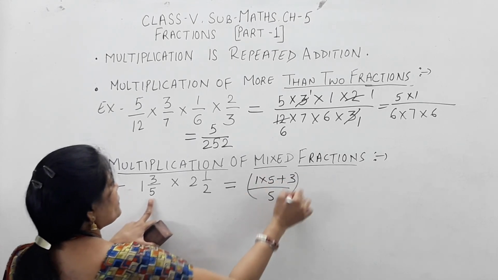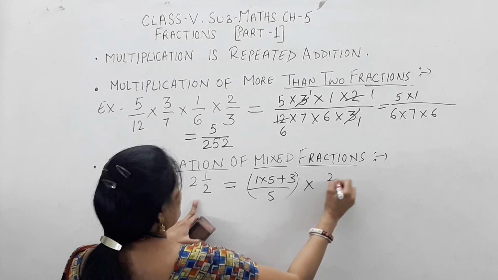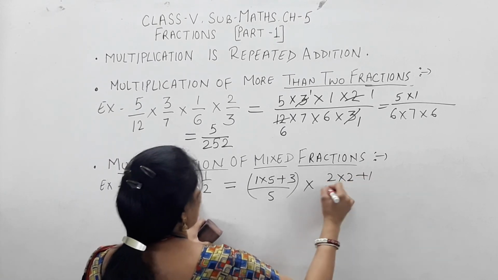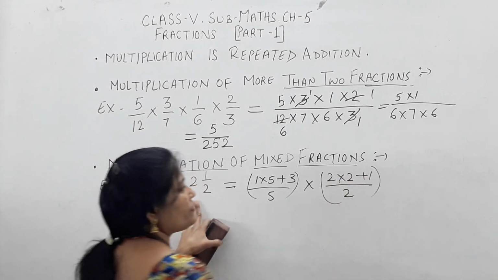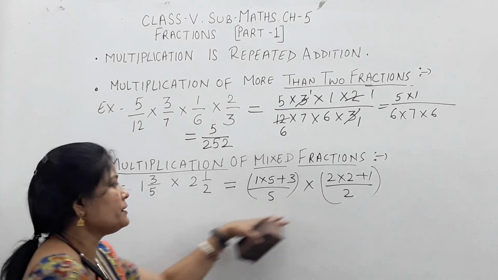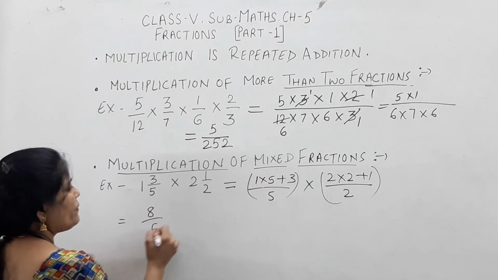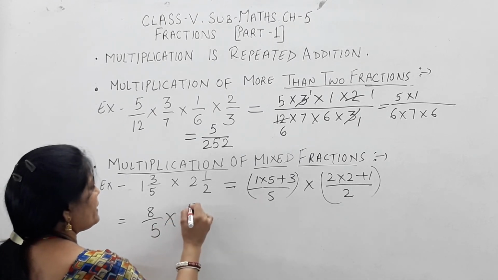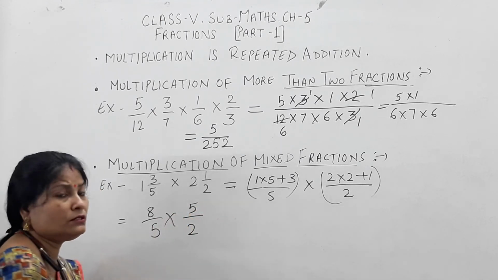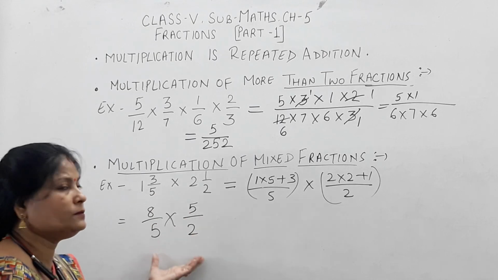This is my first fraction, and here 2 multiply 2 plus 1 upon 2. This is my second fraction. Only this step should be added. After that, 5 ones are 5 and 3, 8 upon 5, 2 twos are 4 or 1, 5 upon 2. Understood? So mixed fraction converted into improper.